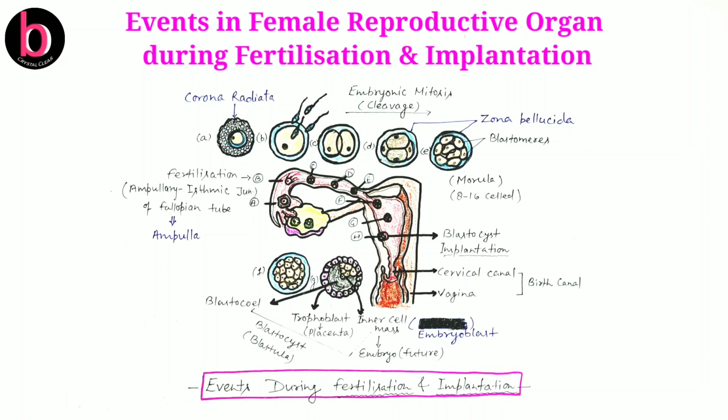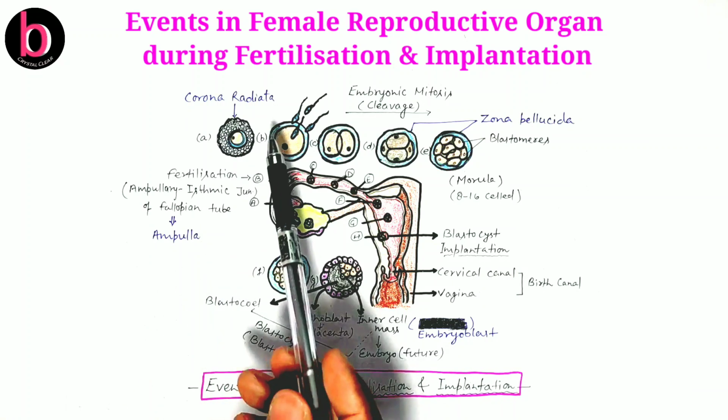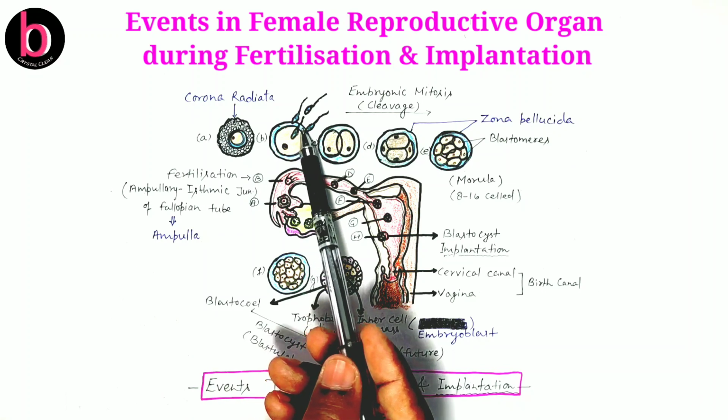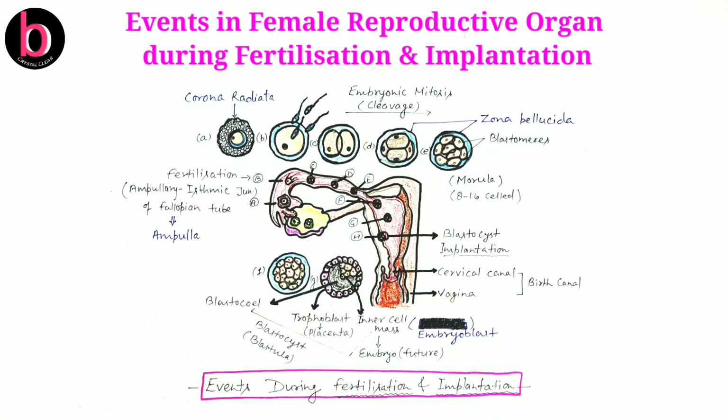There are two blockage reactions. One is known as fast block, the second is known as slow block. So what is fast block? When the egg membrane comes in contact with the plasma membrane of the sperm, there will be disintegration of the egg membrane and the sperm nucleus is introduced inside the egg cytoplasm along with the proximal centriole. After that, within 1/10th of a second, the egg membrane will become impermeable for the entry of any other sperm. This is known as the fast block reaction.